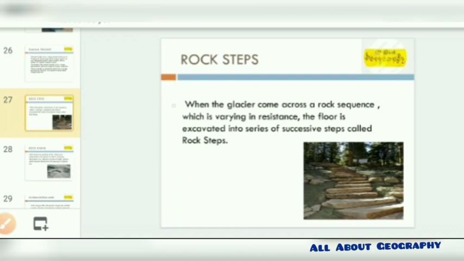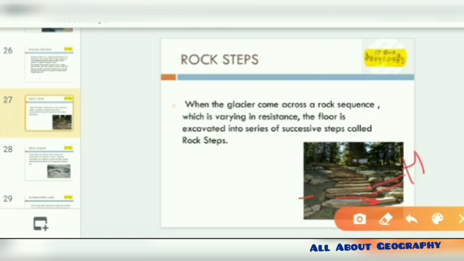This has been created when there is a horizontal alternation of hard and softer rock, where the harder rocks are not eroded and the softer rocks are generally eroded faster than the harder rocks, giving a step-like structure known as a rock step. As the name suggests, we can see these rocks are forming a step. These are the harder rocks, and the portions that have been eroded are the softer rocks.